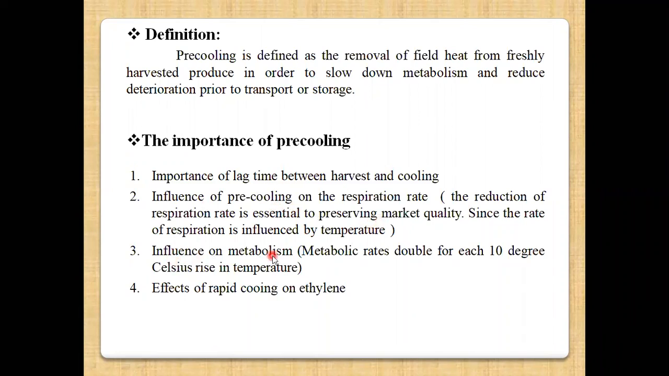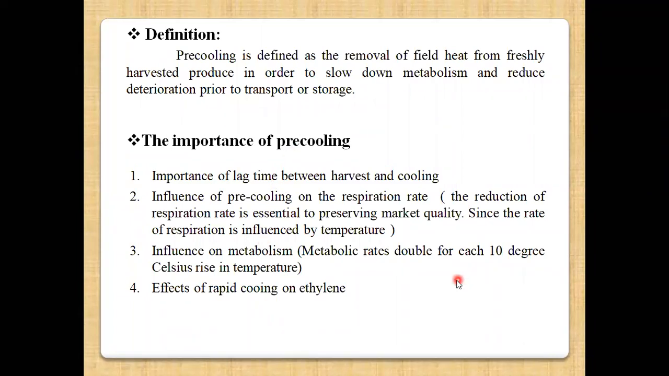Then it influences the metabolism. As we know, the metabolic rate doubles for each 10-degree rise in temperature, so we have to reduce this metabolic rate. Then next one is the effect of rapid cooling on ethylene. Ethylene is a hormone that is naturally secreted in climacteric fruit. In that condition, pre-cooling will reduce the ethylene production. So these are some of the importance of pre-cooling.